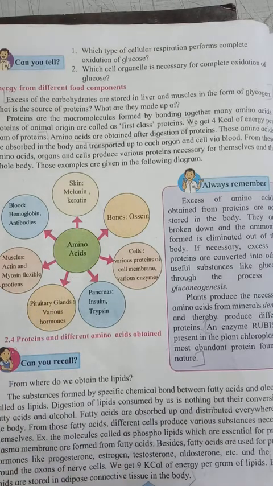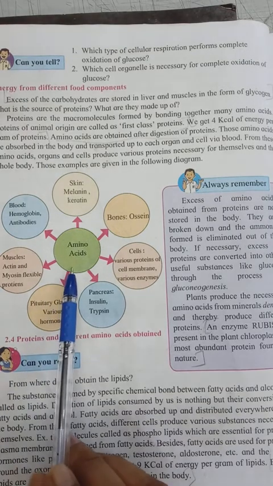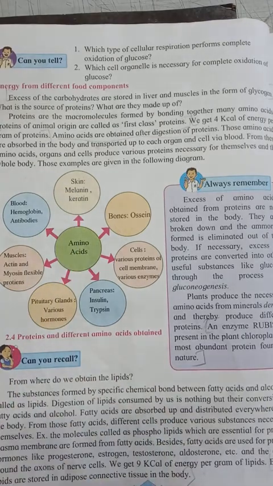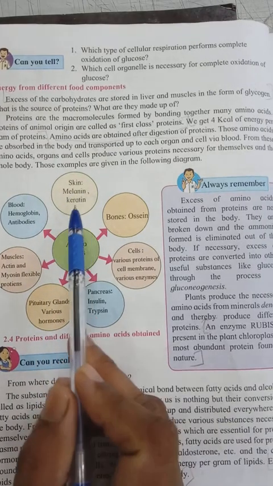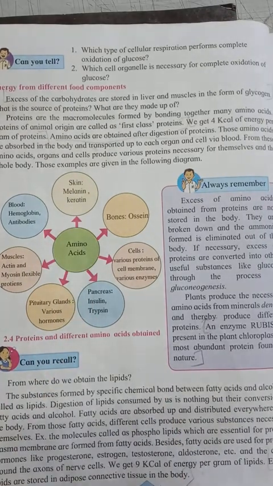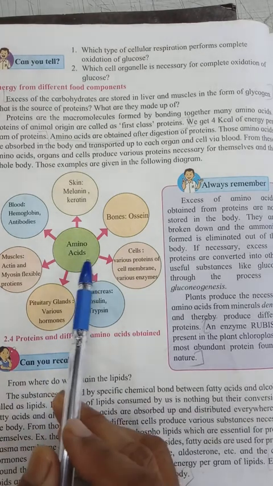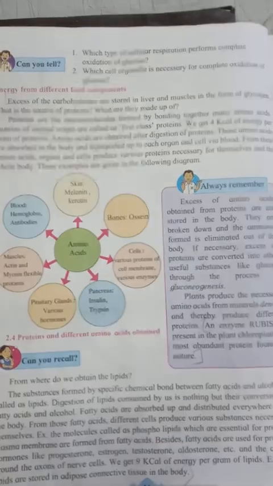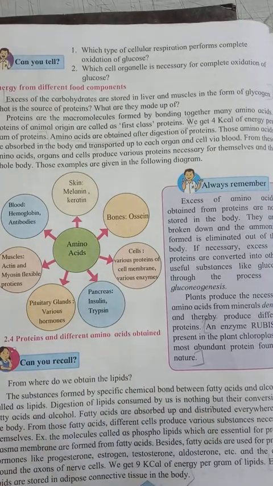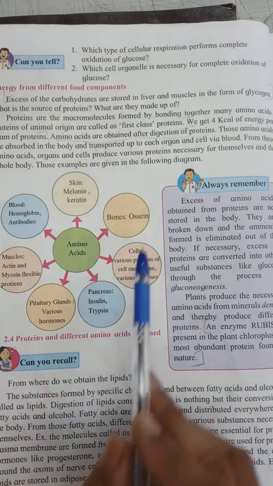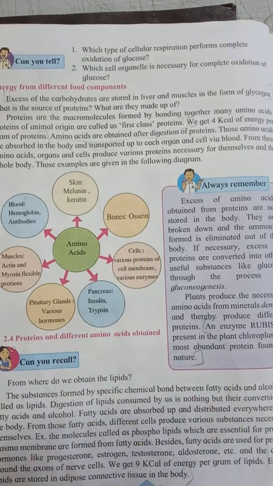When amino acid reaches the skin, skin cells produce the proteins called melanin and keratin. When amino acid reaches the bones, according to their requirement, bone produces the protein called ossein.